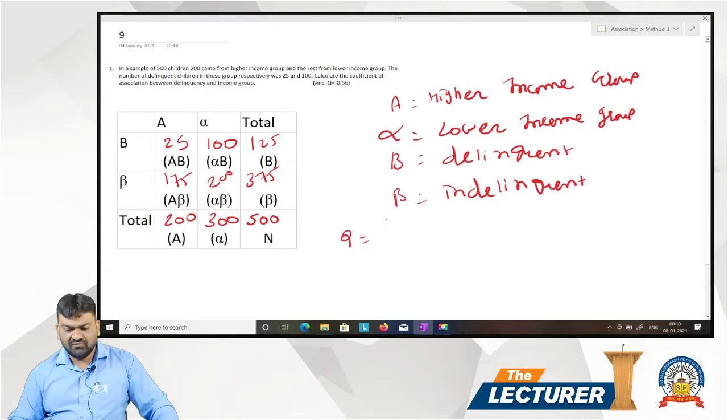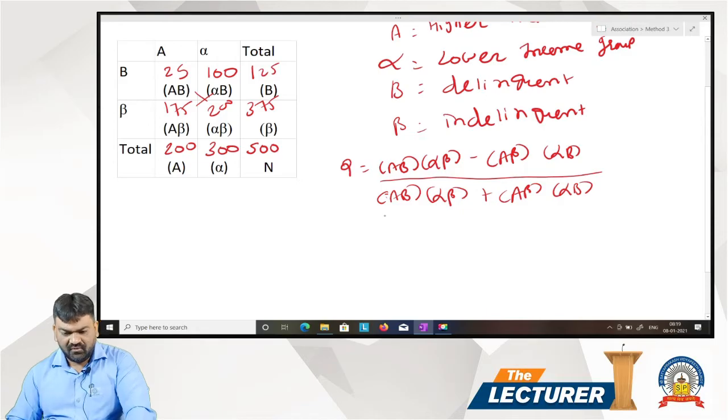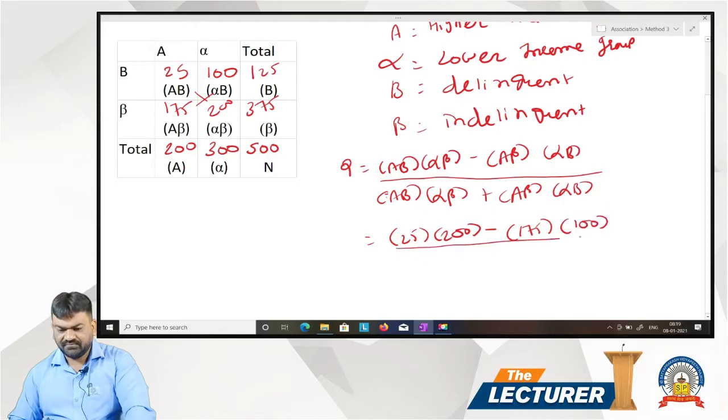Now Q. Q is equal to AB alpha beta minus A beta alpha B, cross multiplication, divided by AB alpha beta plus A beta alpha B. Now AB 25 multiplied by alpha beta 200 minus 175 multiplied by 100, divided by 25 times 200 plus 175 times 100.